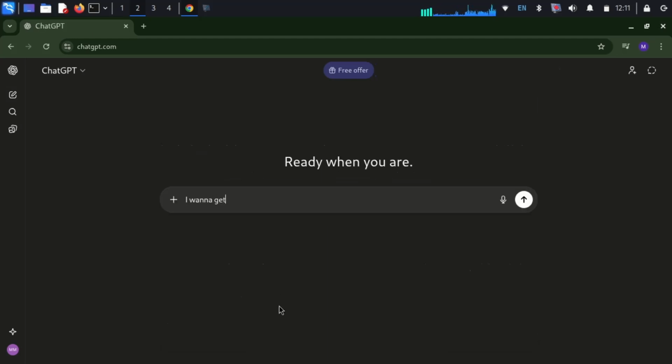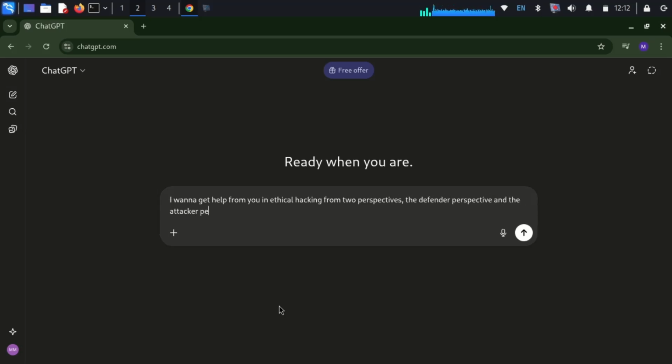Second thing, if you truly want to learn ethical hacking, then you should think from two perspectives, the attacker's and the defender's perspective, so that you can think about what the attacker wants to do and how the defender can protect it. And this is why it makes the video completely legal and ethical.